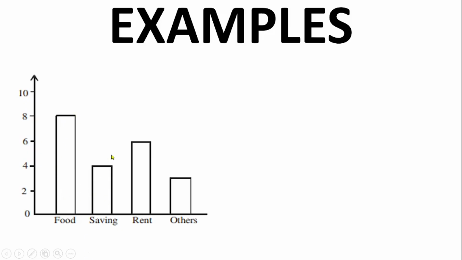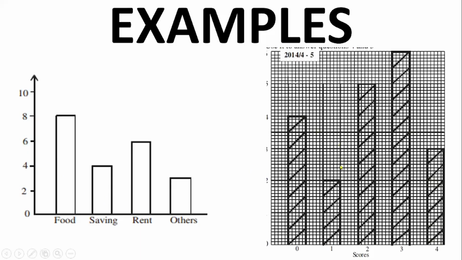And you can see that we have rectangular bars, and in between this bar and this bar there's a space, and all the gaps between these bars are uniform. That is, they are the same. And also the widths of the rectangular bars are the same. Those are the things you need to know when it comes to bar charts. So another example is this as well.